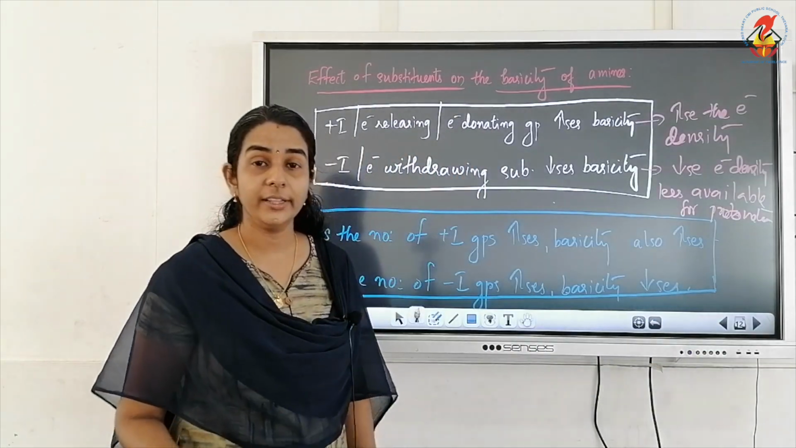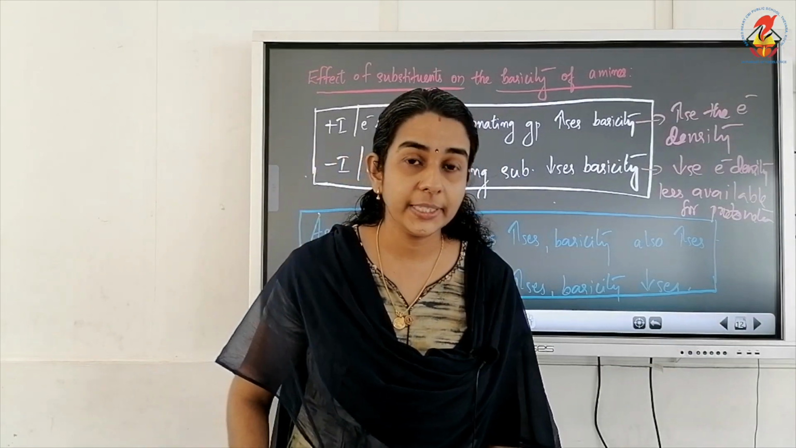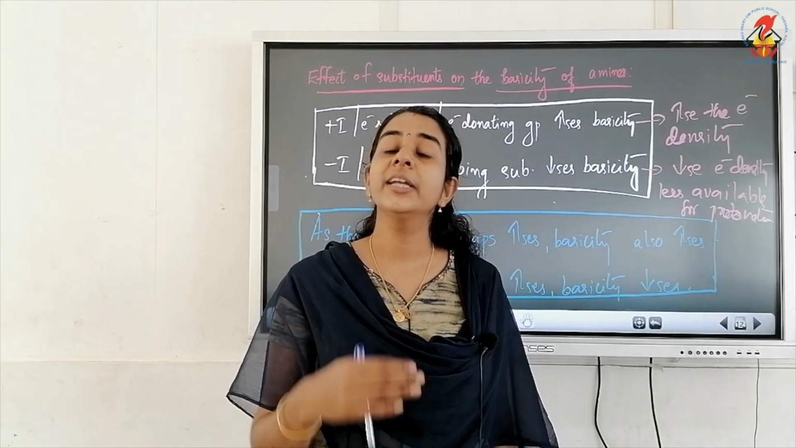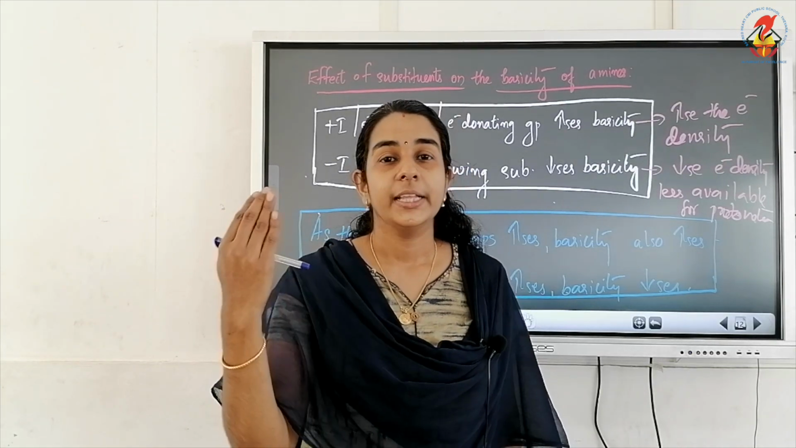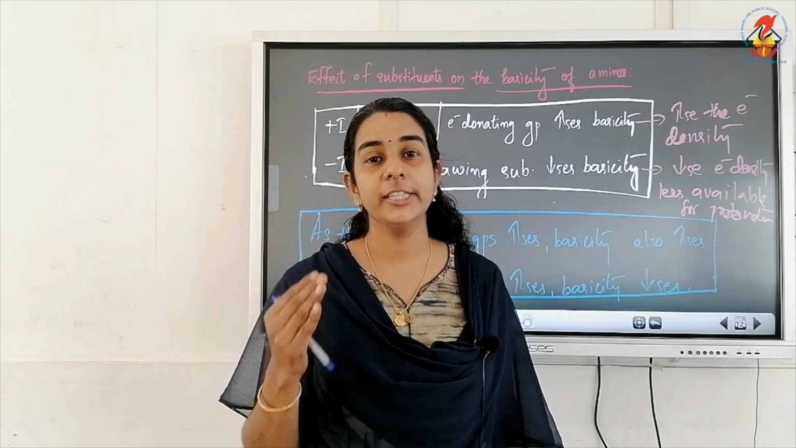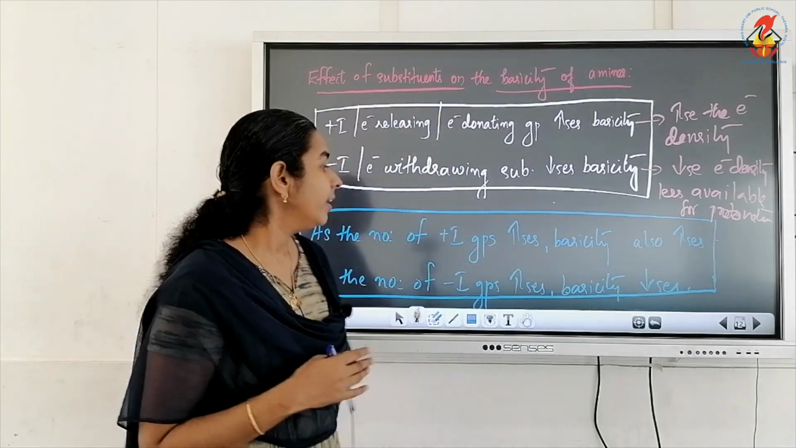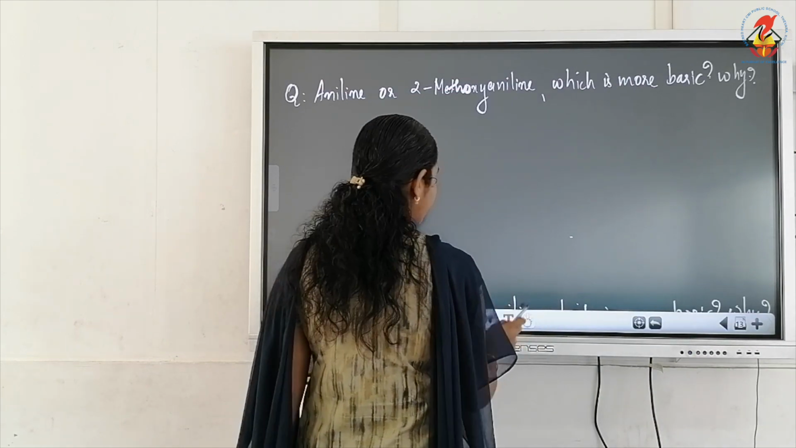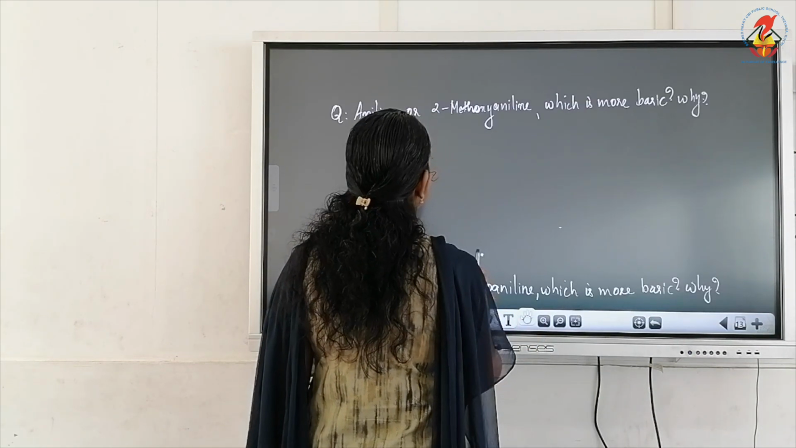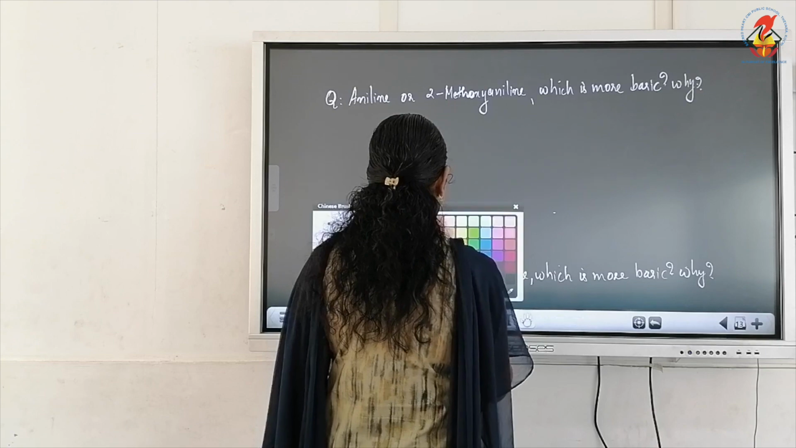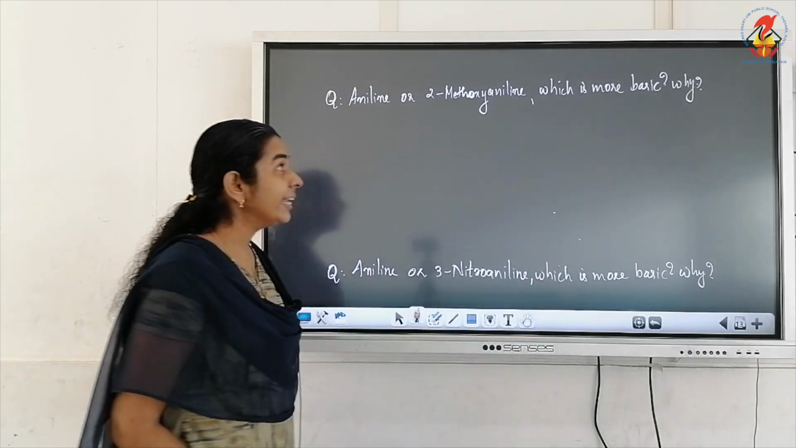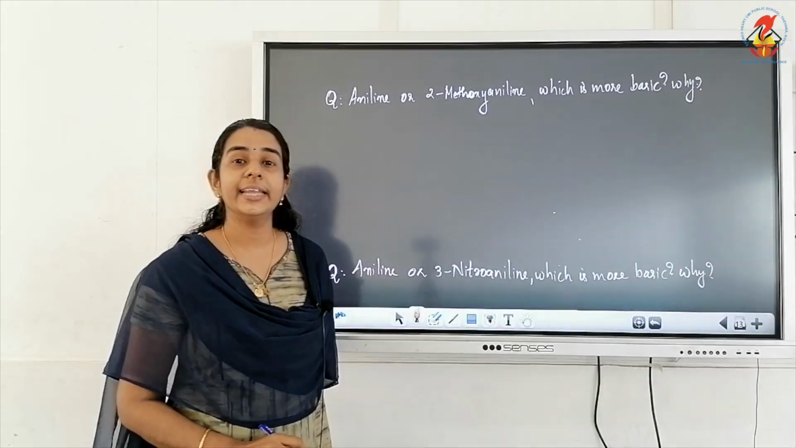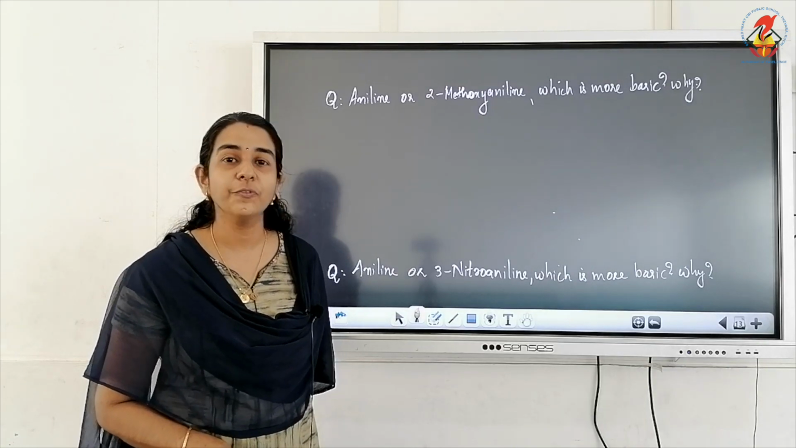And we know what are the examples of minus I and plus I groups. Before you study the effect, revise once again which are the plus I groups and which are the minus I groups. Now we have a few questions. See the first question: aniline or methoxyaniline, which is more basic and why?